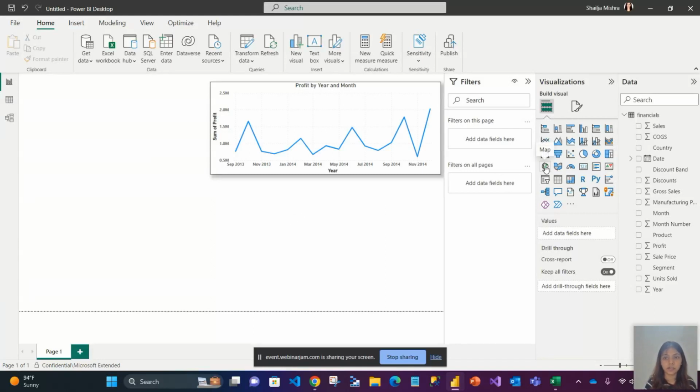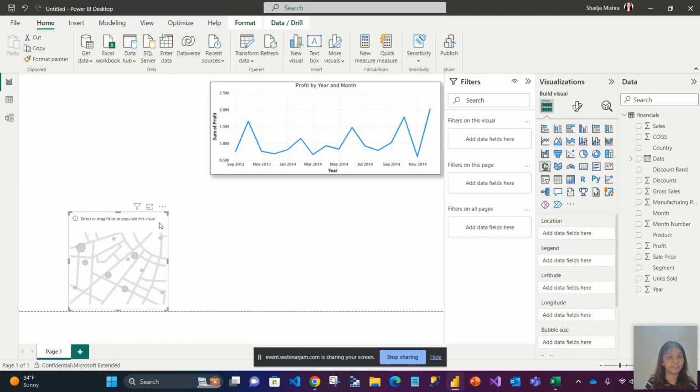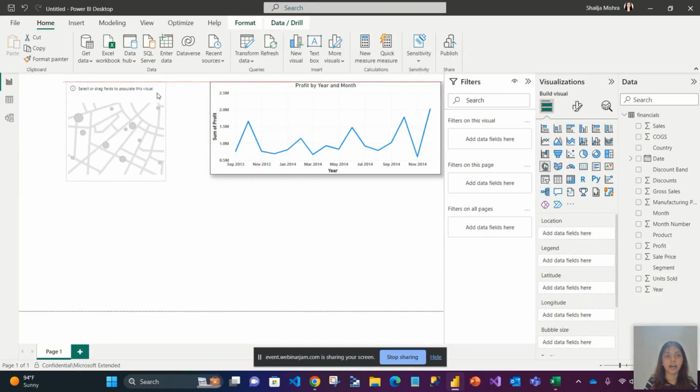Now, there is another visual, map. Frankly, this is one of my favorite visuals because normally we are habituated to seeing data in terms of a map. For example, my products are sold in different countries. I want to see in which country the profit is highest, in which country the profit is lowest. One way to show that is I just give you the name of the country and the profit. Another way to implement this in a dashboard is to see it in an actual map, so that I'll be able to understand, okay, this is India, it is making this much profit. This is Europe, this is the profit. And how can I do that?